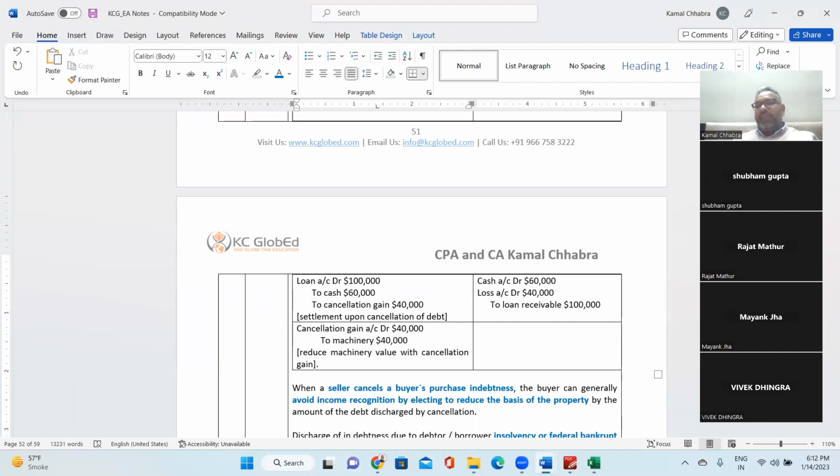But for Shubham, it will remain the same as a loss. So there is no different treatment. Cash account debit, loss on cancellation debit, credit to loan receivable.